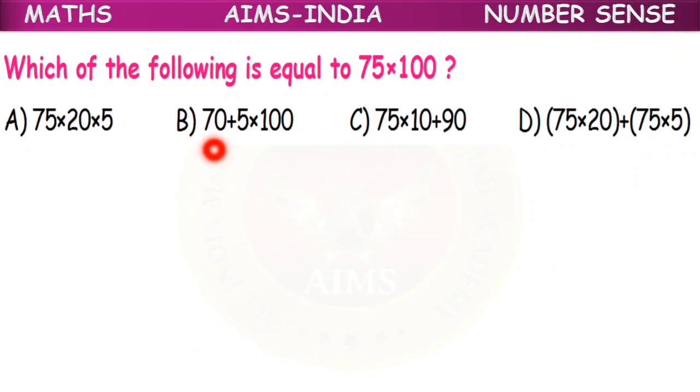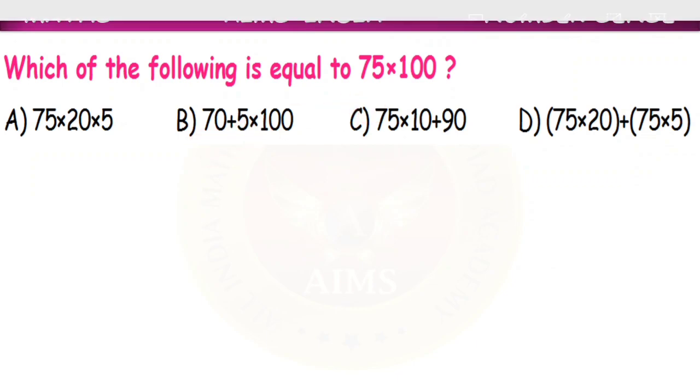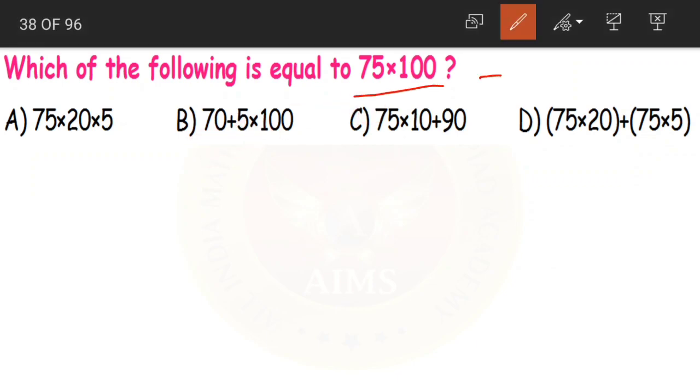Next we have, which of the following is equal to 75 into 100. Now what is the product of 75 into 100, children? 7500. Yes, after 1 we are having 2 zeros here, so we have placed 2 zeros. 7500 is our answer.